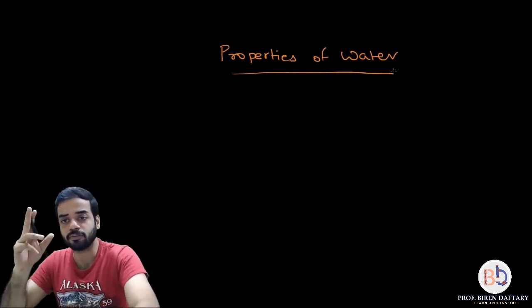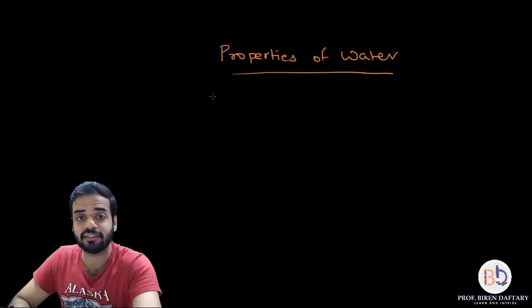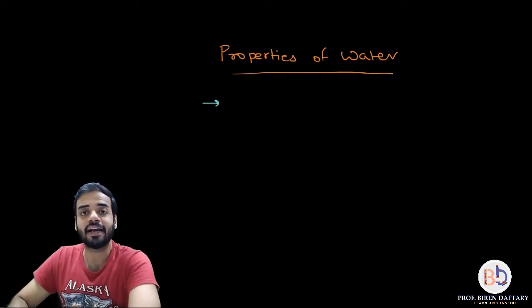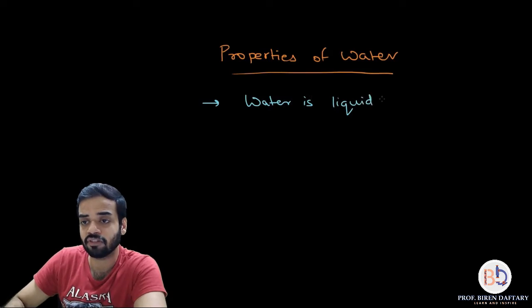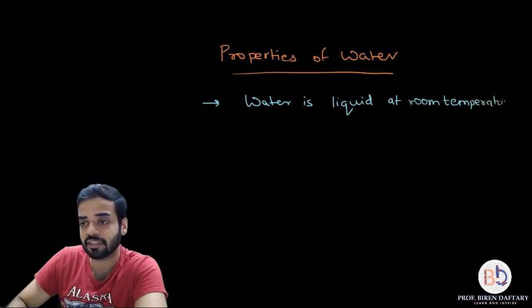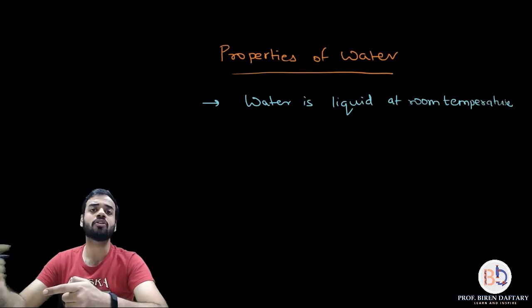The first property which is very important for plants and other living organisms is that water is liquid at room temperature. This is a very important property, because most of the substances at room temperature are solid and they become liquid when they are heated, and again when they are cooled they become solid.